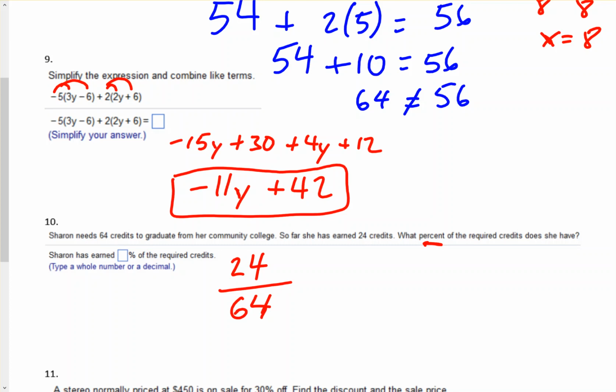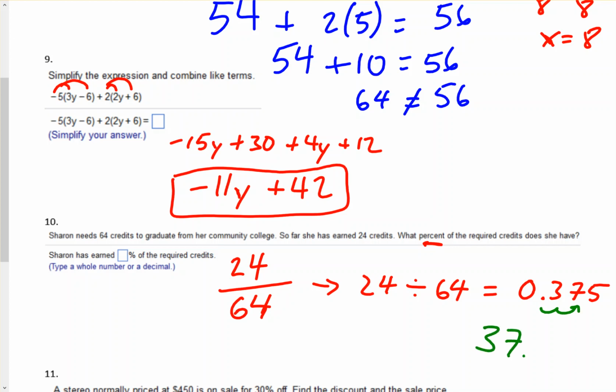So we could take 24 divided by 64. We get a decimal. So 24 divided by 64. It's always top divided by bottom. That equals 0.375. And then the decimal, to convert it to percent, we go 2 places to the right. So this will be 37.5%.